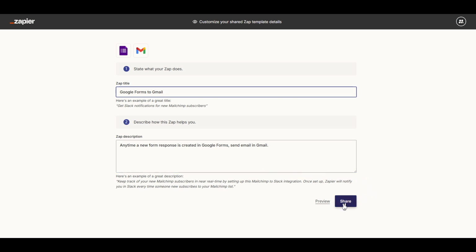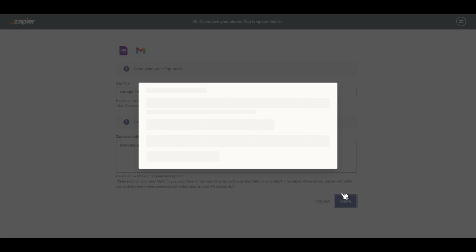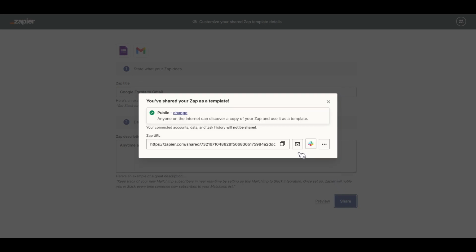Once you're satisfied with how everything looks, the next step is straightforward. Look for the Share button. This is your golden ticket to distributing your hard work. By clicking this button, you finalize the creation of your shareable template. This is the moment where your Zap is transformed from a personal tool into a communal resource that others can tap into.